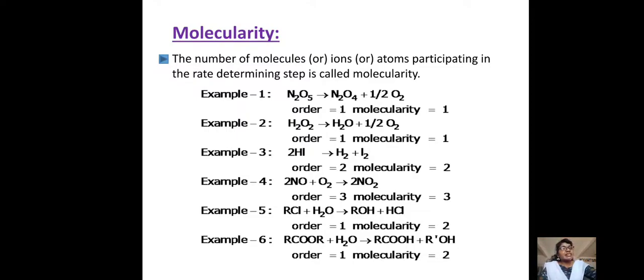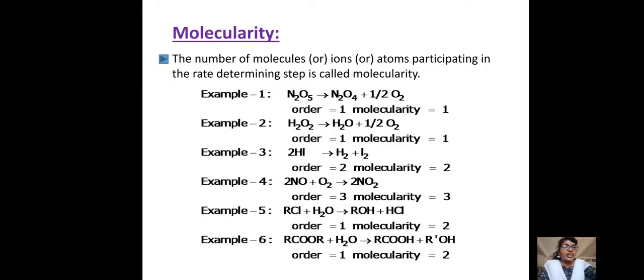Let us come to example number 2, H2O2, that gives H2O plus half O2. Here the order is 1, and for molecularity, one molecule of H2O2 is participating, so the molecularity will become 1. And 2 HI combine to give H2 plus I2.